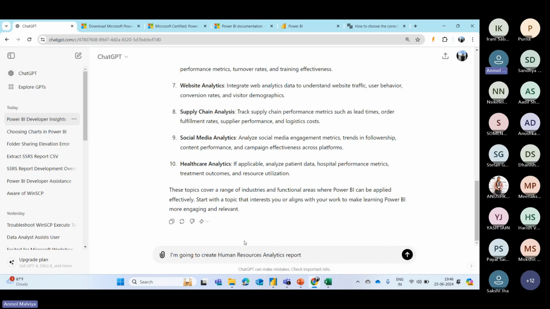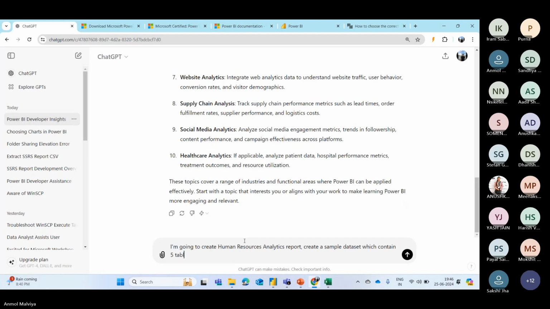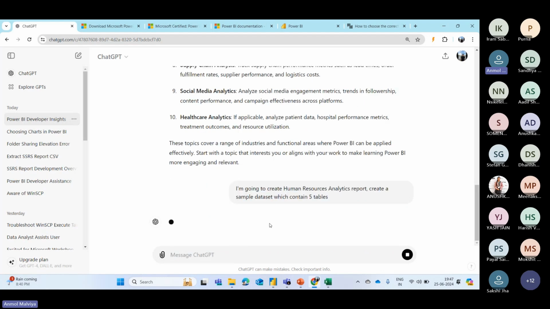Now the next question arises: how will we get the dataset for it? There is so much confusion about where to find the data. So now you don't have to go to different websites. You can simply ask ChatGPT to create a sample dataset for you. So you can say, create a sample dataset which contains, let's say, 5 tables. And when you enter this,